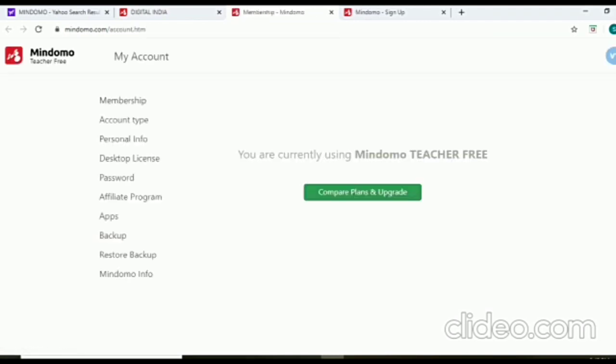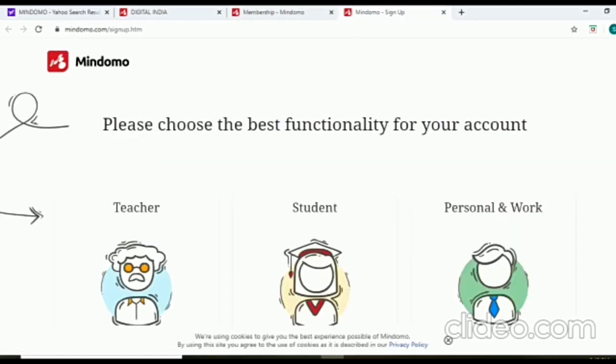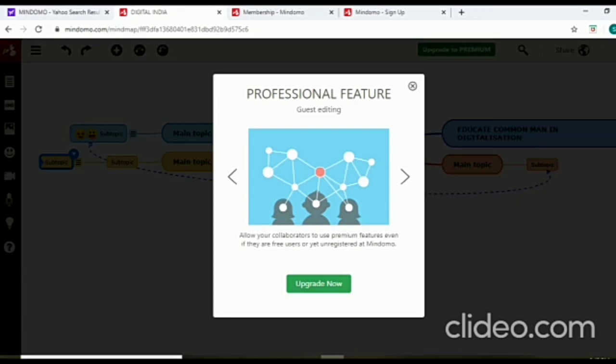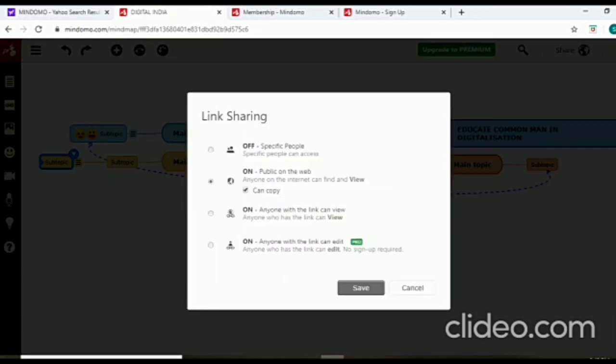So this is a very easy and very convenient one. You have to make the login and you can interact with the students in a very nice way. I love this app. If you like this app, do use it and make your teaching progressive, purposeful and interactive. Internet teaching is really very easy compared to earlier.